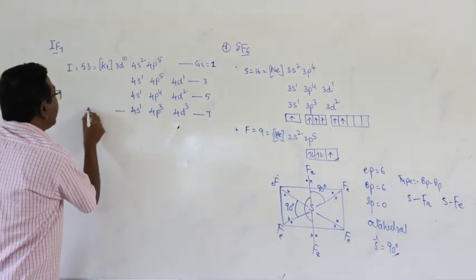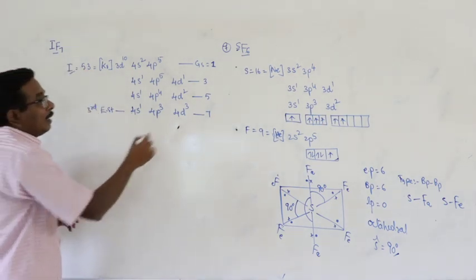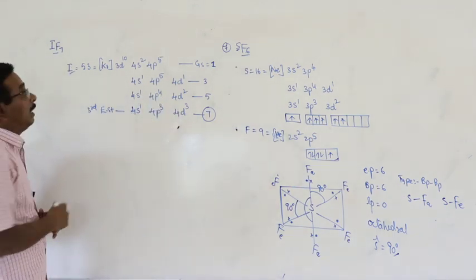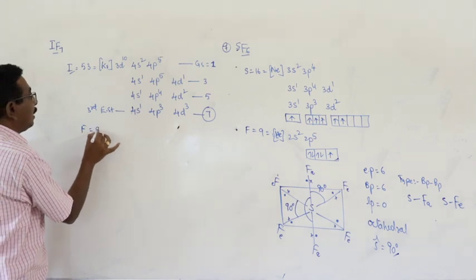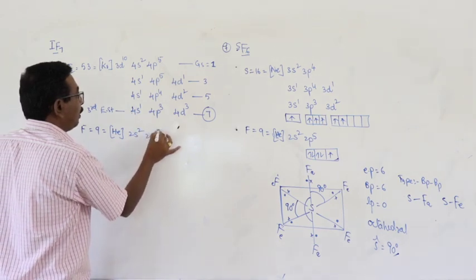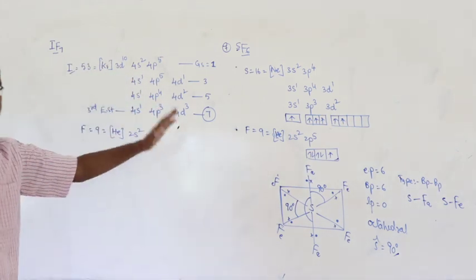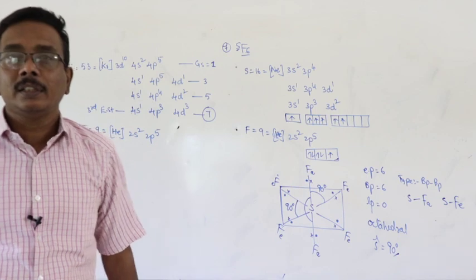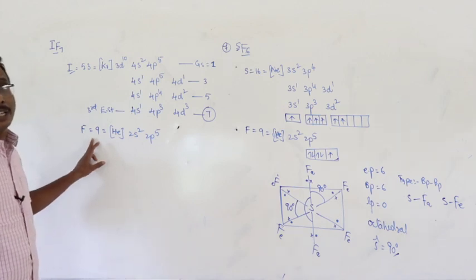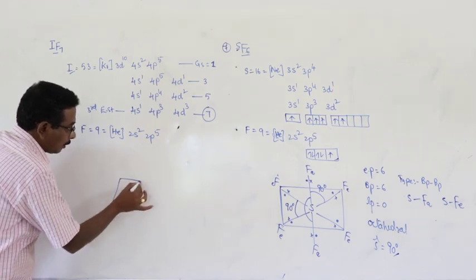In the third excited state of the halogen, iodine atom, the combining capacity is 7. That means the number of unpaired electrons is 7. At the same time, you are already familiar with the electronic configuration of fluorine, helium 2s2 2p5. Now, in the valence shell of the central iodine atom, all 7 electrons form bond pairs with the unpaired electrons of 7 fluorine atoms, resulting in the formation of IF7.